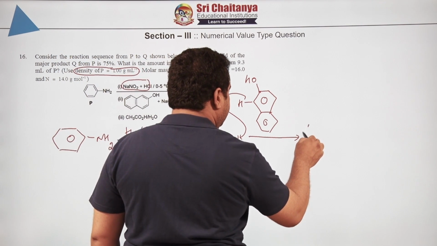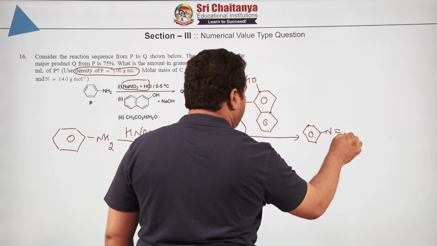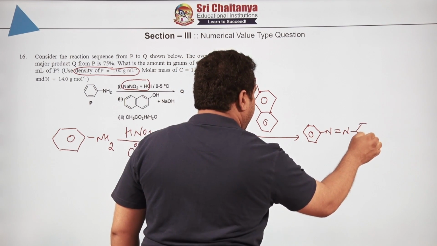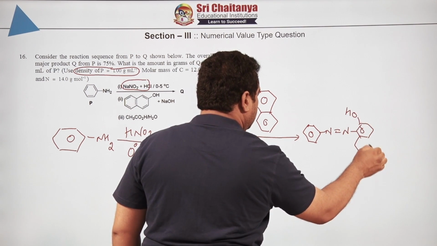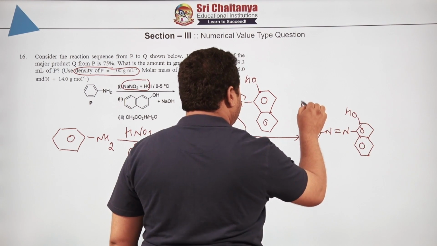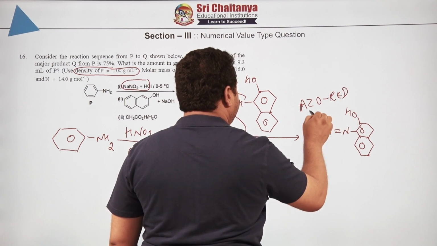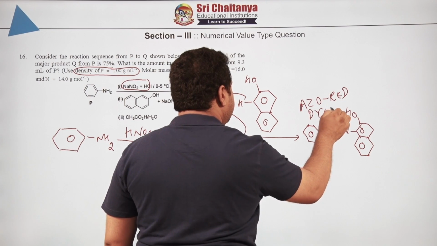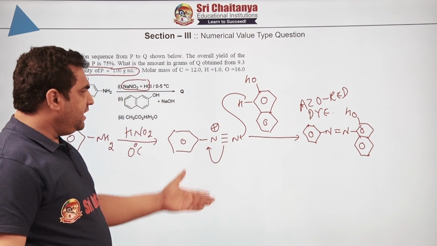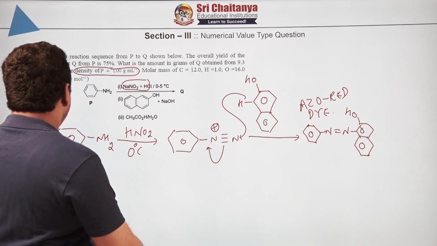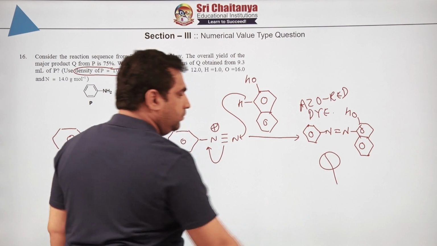Hence the final answer is what? This is N double bond N, and you are going to get this compound. This is nothing but a very famous compound called azo red dye. The color I am explaining to you, the same color of that complex will come. Okay, the equations are done. So this is P and this is Q.